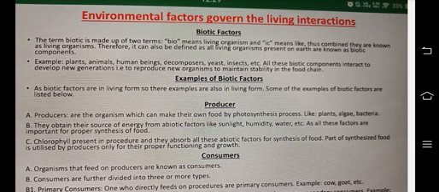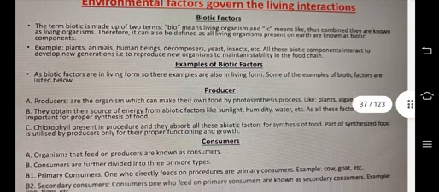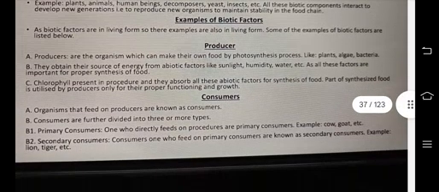Producers. Producers are the organisms which can make their own food by the photosynthetic process, like plants, algae, bacteria. They obtain their source of energy from abiotic factors like sunlight, humidity, water, etc., as all these factors are important for proper synthesis of food. Chlorophyll is present in producers, and they absorb all these abiotic factors for synthesis of food. Part of the synthesized food is utilized by producers only for their proper functioning and growth.